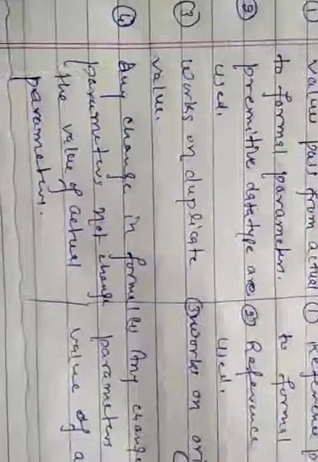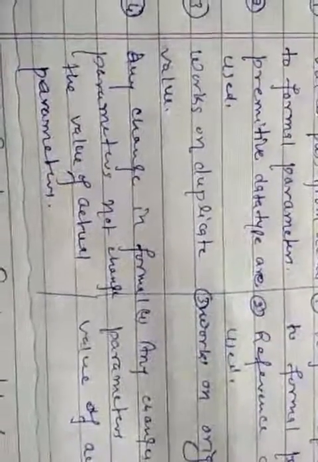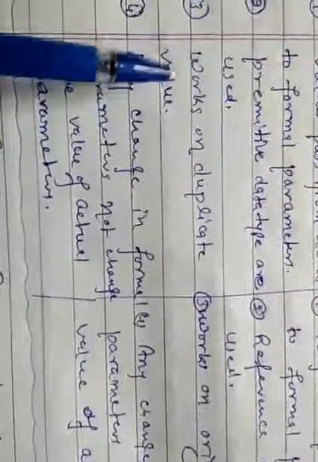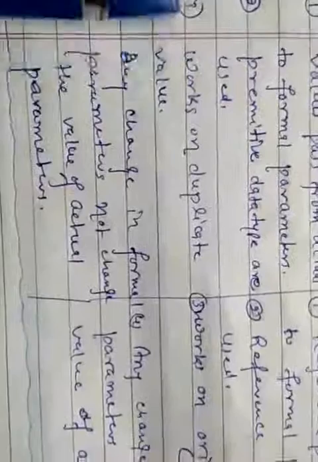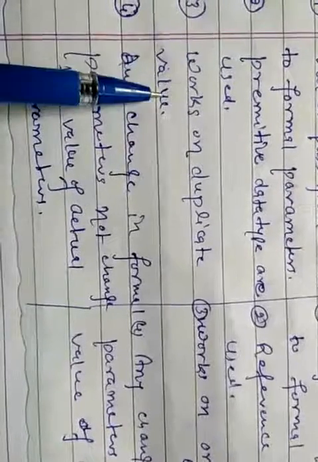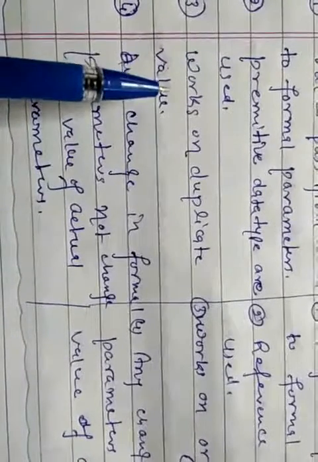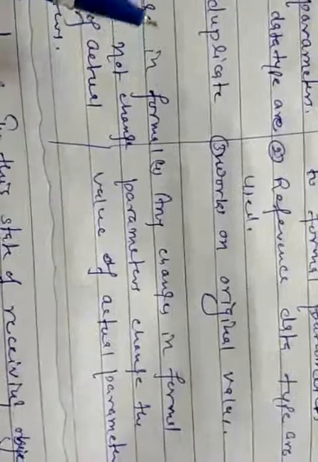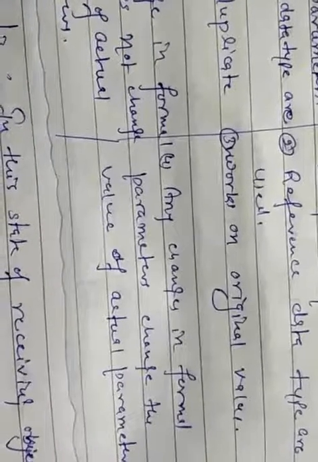In call by value, it works on the duplicate value because the function creates its own copy for working. So any changes in the formal parameters do not affect the value of actual parameters. Whereas in call by reference, it works on the original data, so there will be no duplicate value. So any changes in the formal parameters will affect the value of actual parameters.